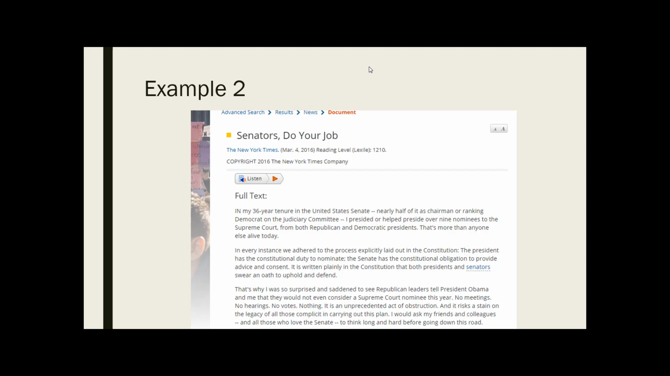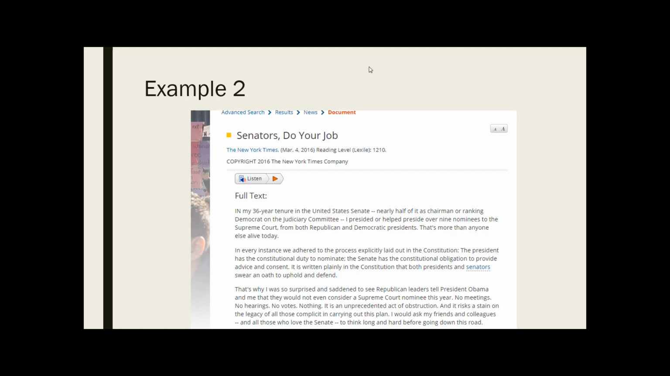A couple other things to take a look at. If we just read through this first sentence, in my 36-year tenure in the United States Senate, nearly half of it as chairman or ranking Democrat on the Judiciary Committee, I presided or helped preside over 9 nominees to the Supreme Court from both Republican and Democratic presidents. Well, that's written in the first person, right? And that involves someone's personal experience, right? In fact, this is former Vice President Joe Biden writing this article. But he's talking about himself, right? He's saying I. So it's written in the first person. That's another good sign that this is probably an opinion-based piece.